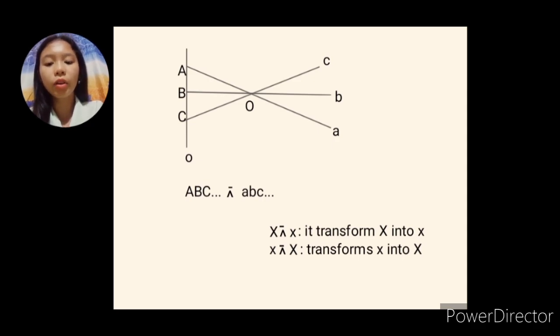Now take note that the correspondence A, B, C has the same meaning as B, A, C, okay? So we can change their positions.